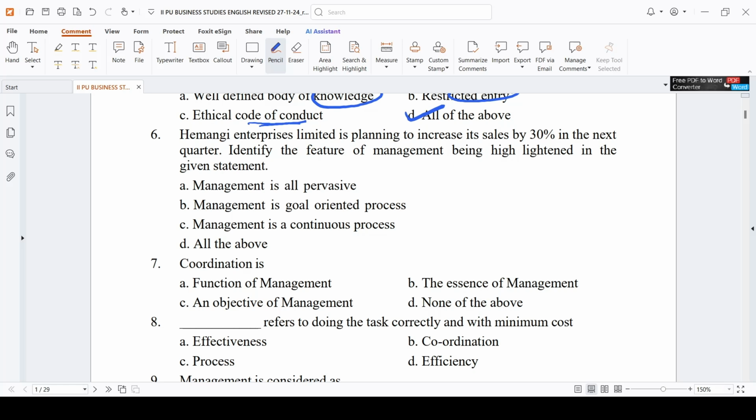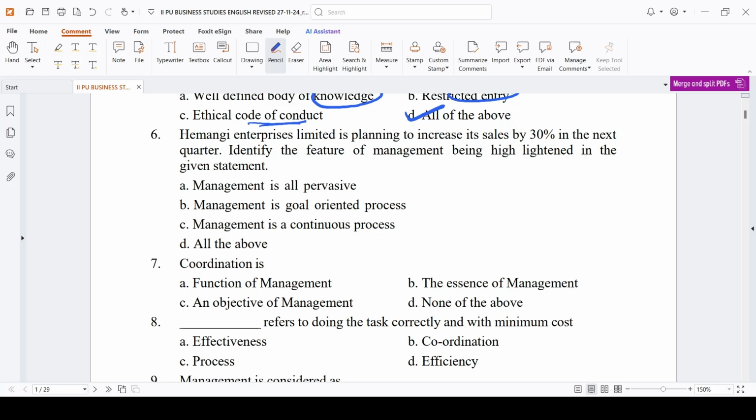In this annual exam, I have to score 95%. I have to score out of 40 in my business studies. I have to score out of 40 in my accountancy. So these are the goals what you have kept. In the same manner, this enterprise also kept some goal. Here what they are asking, identify the feature of the management being highlighted in this given statement. Which feature is being highlighted here?